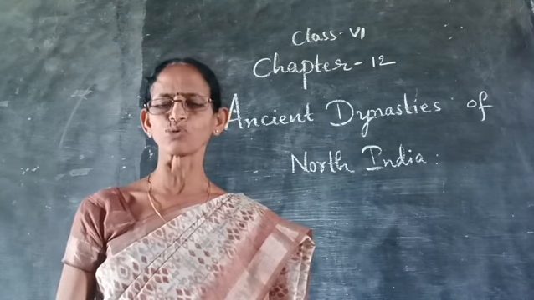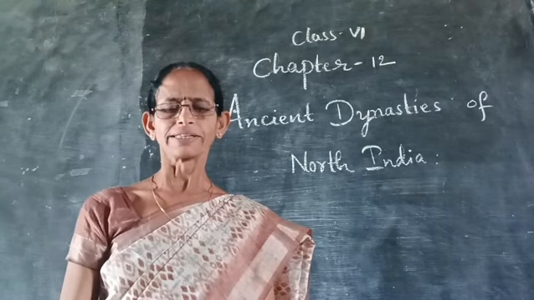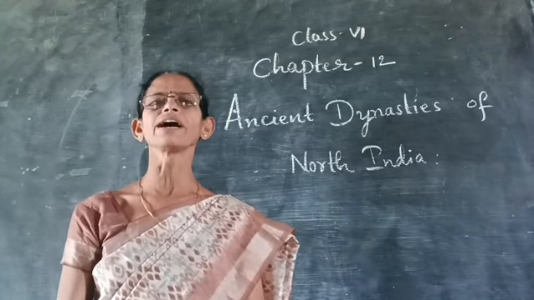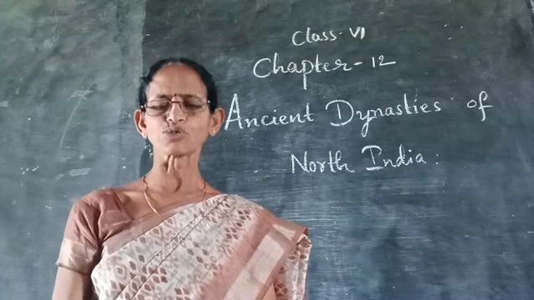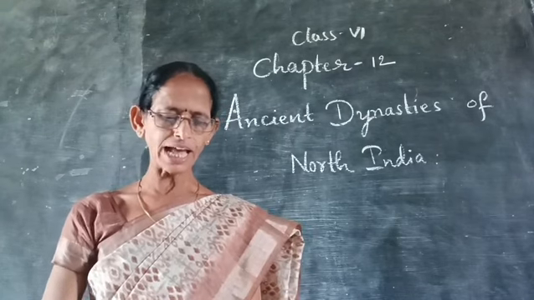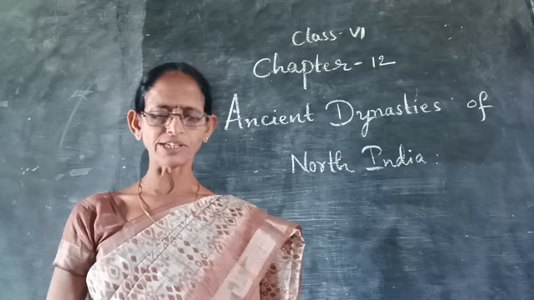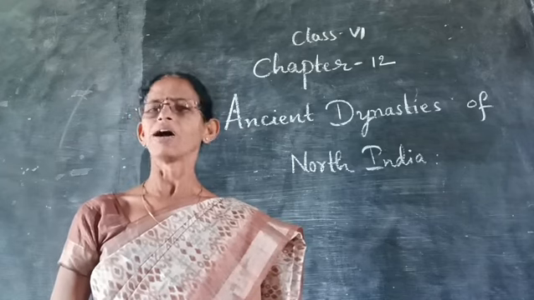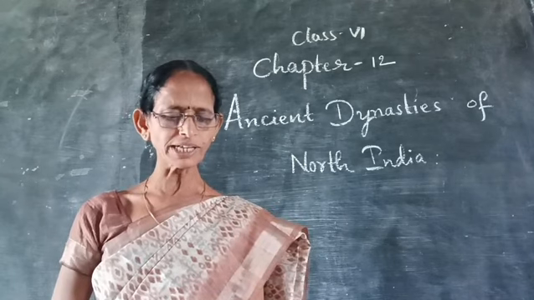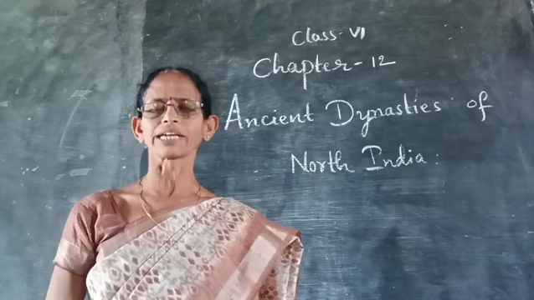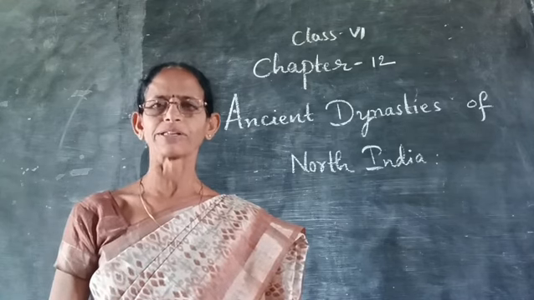One stupa we can see at Purushapura. He also patronized scholars and writers. Ashvaghosha wrote Buddhacharita, and Charaka wrote Charaka Samhita.